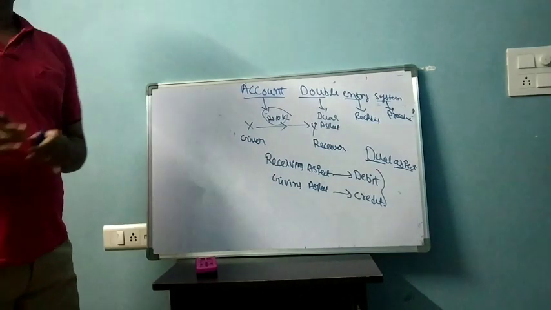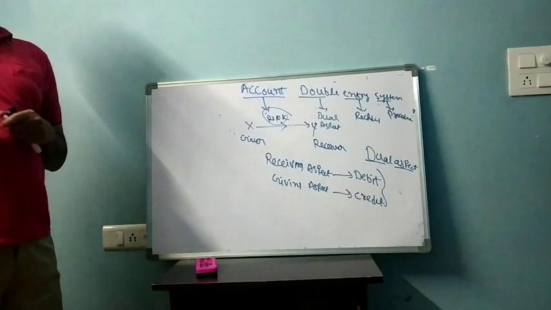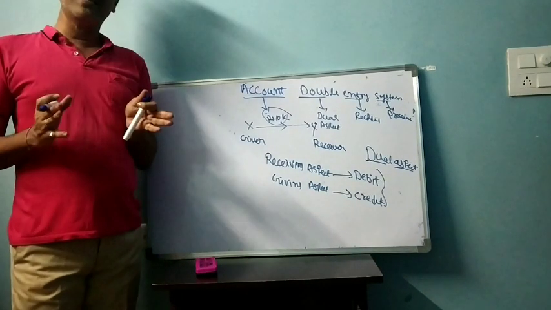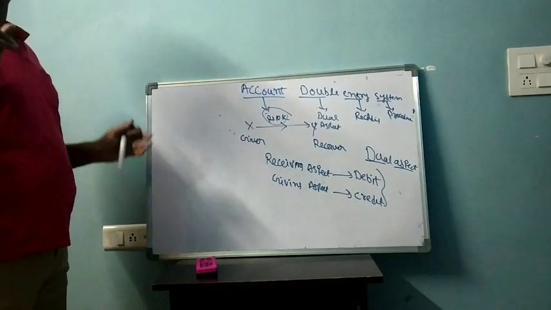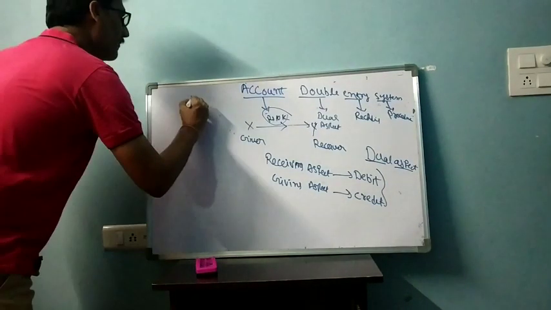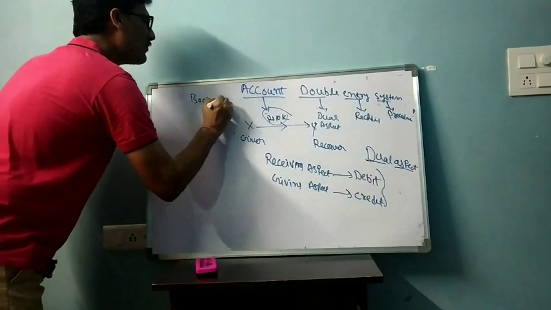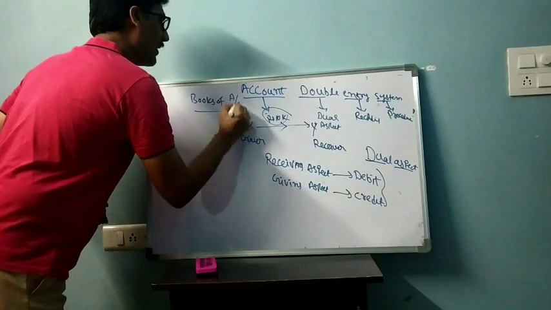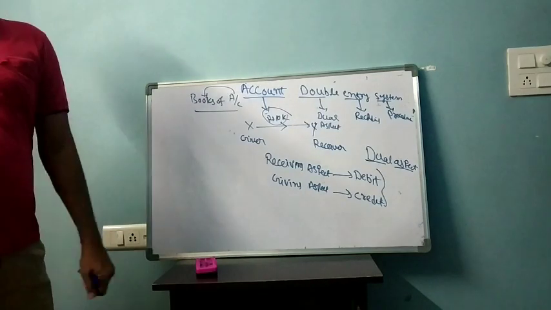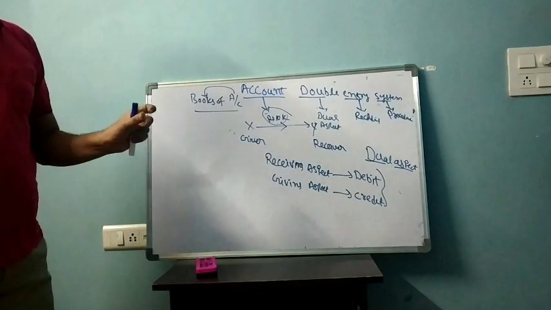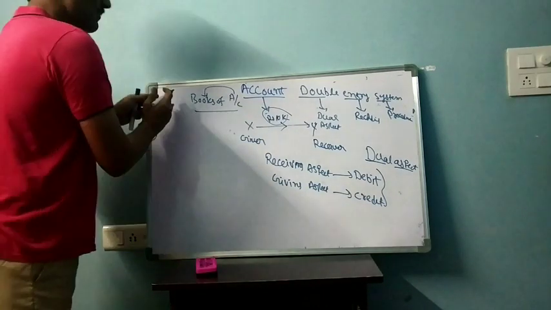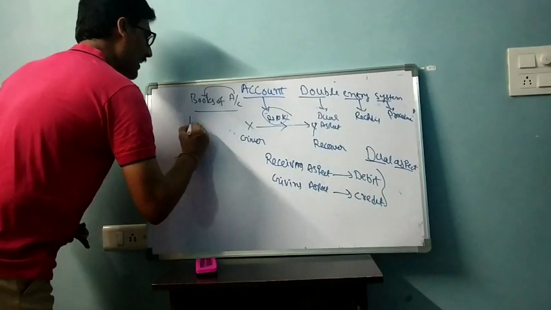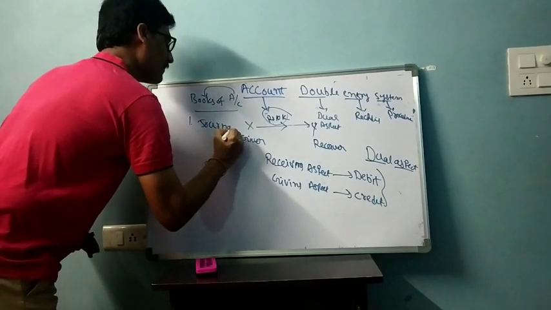Before we record this economic transaction, where will you be recording what I explain? In a similar way, every business maintains books of accounts. They could simply be called books, but why are they called books of accounts? Because accounts means recording, and where will they record? In books. That is the reason every business's books are known as books of accounts. Mainly every business will be maintaining two books: one is the journal, another one is the ledger.